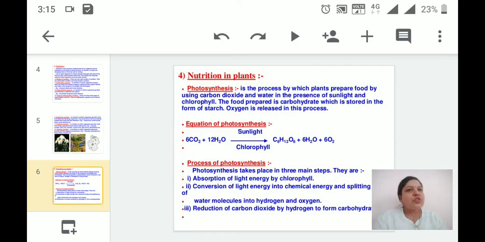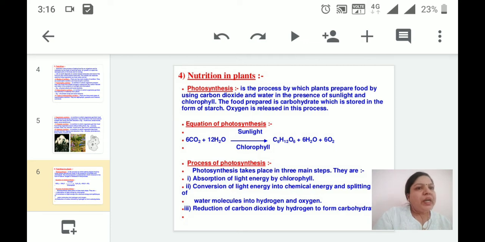Next is nutrition in plants, that is the autotrophic mode of nutrition in plants. Photosynthesis is one of the well known processes which makes plants autotrophic in nature. Photosynthesis is a process by which plants prepare their own food by using carbon dioxide and water in the presence of sunlight and inside chloroplast with the help of chlorophyll pigments.